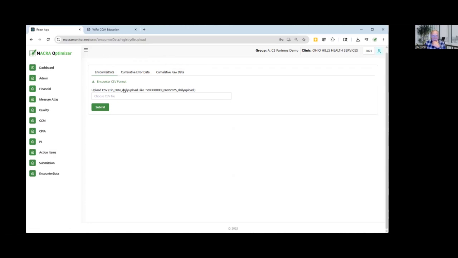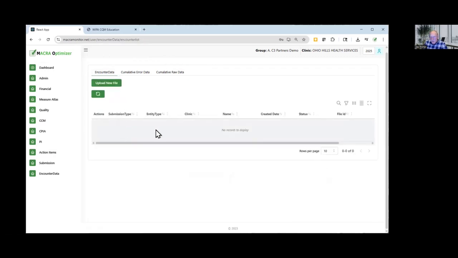The text string can be anything you want. Call it 2025 first half data. The only constraint is that whatever text string you use has no spaces in it, and make sure it's something that's going to be useful to you if you have to come back later and do some research. And then click submit, and the system will start to process.